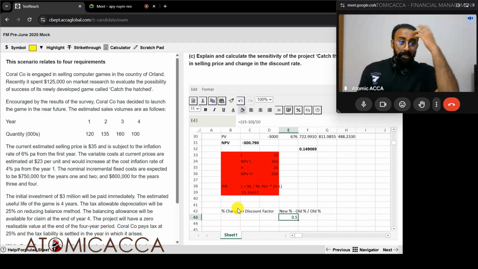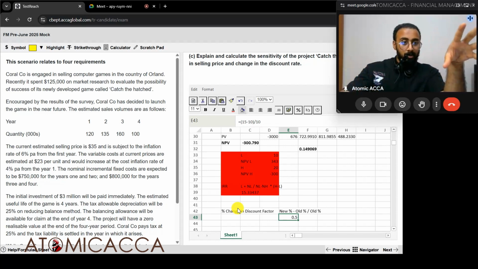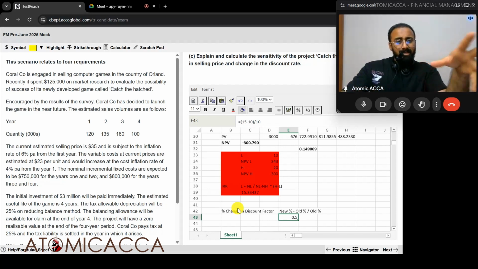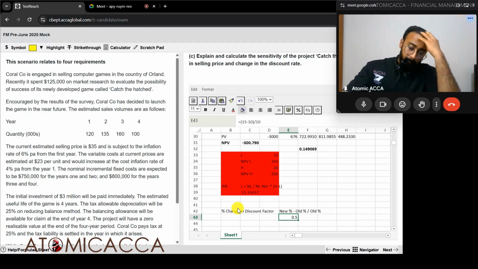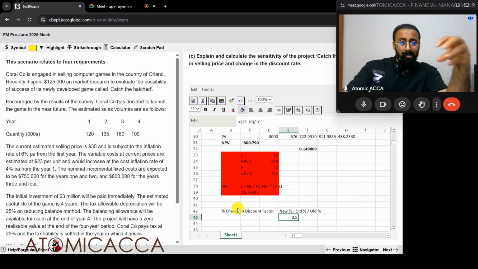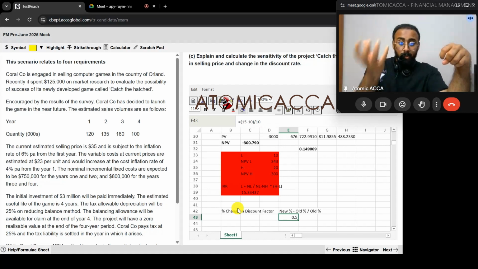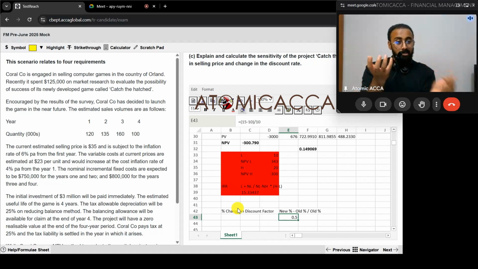This is just a way that I remember it. That's not the exact formula or anything. That formula, this new minus old thing, I learned back when I was learning the business valuation chapter. In business valuation, we learn this thing called share price movement. So how do we find share price movement? New share price minus the old share price, divided by old share price. So I apply the same logic for anything when I want to find a percentage change between two numbers. Okay, so this is how we find the difference.